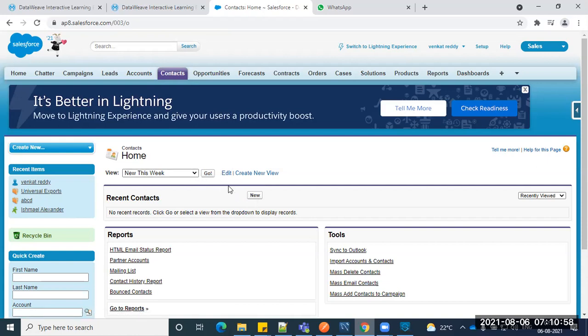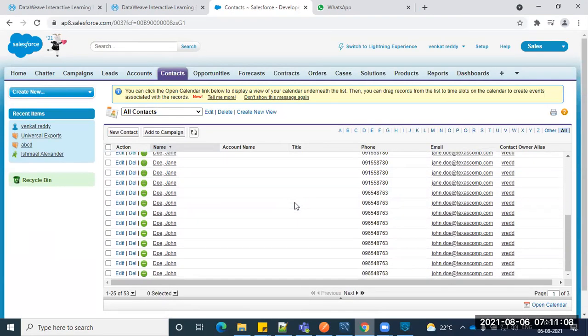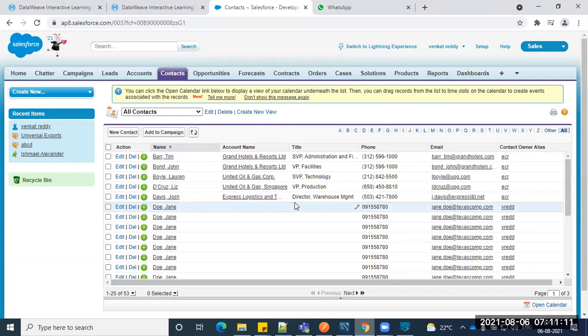If you want to see the data, for example the existing contacts, I'm just clicking All Contacts here. You can see these are the sample data they provided to practice. So here we will try to fetch this data and ingest it into our DB, and then we'll do vice versa as well. From the DB, we'll fetch the data and ingest it into Salesforce. We'll practice both ways, guys.